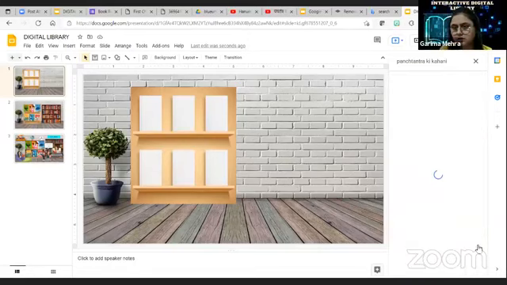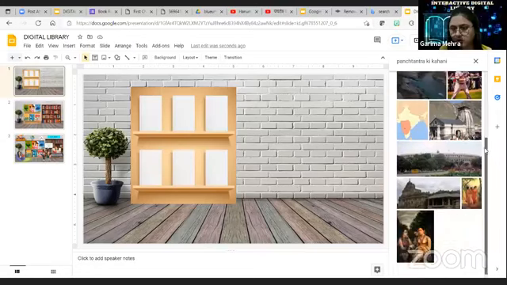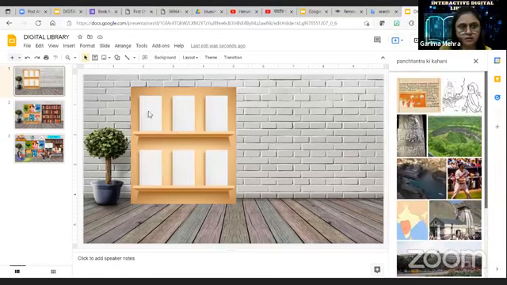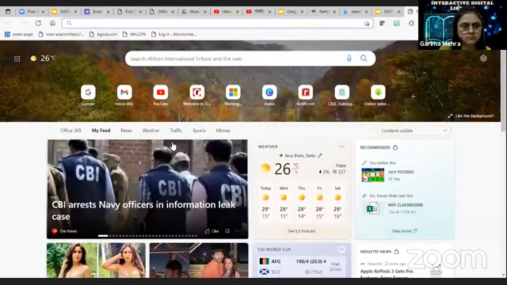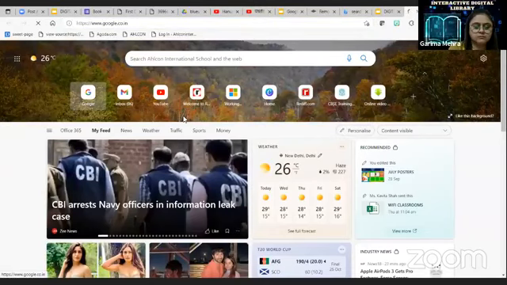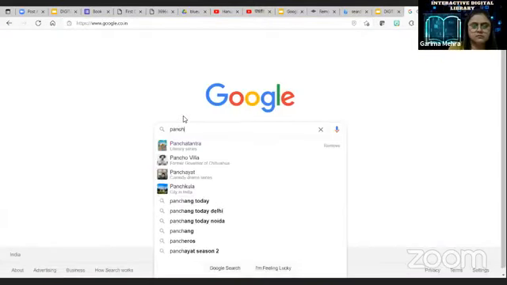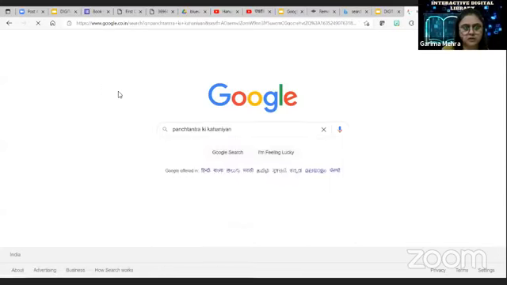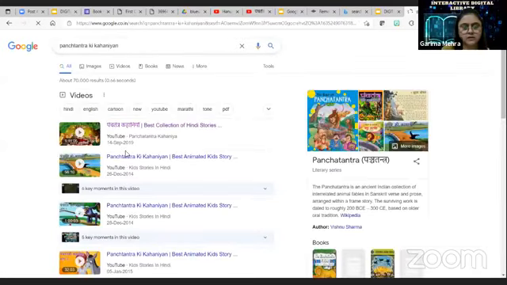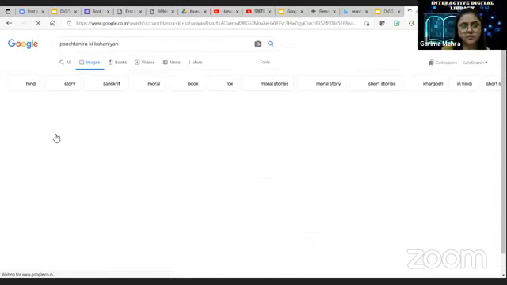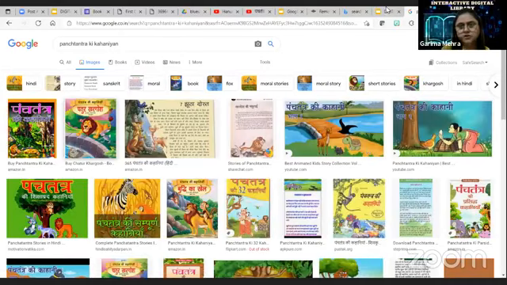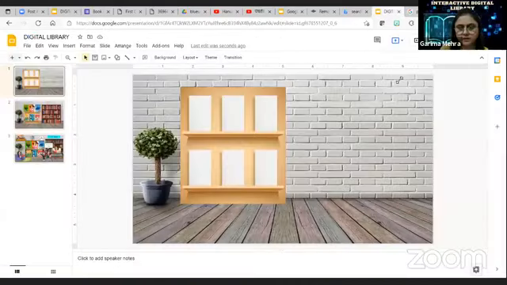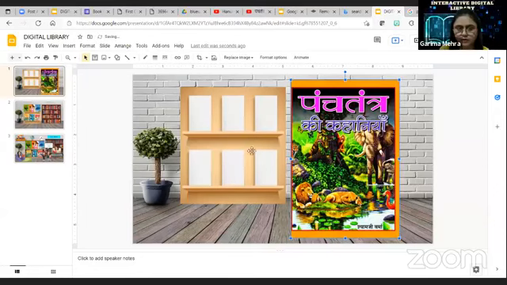So I can get it over here, or otherwise you can get it from Google if you don't find the images here. Go to images and you can have the cover page of the book, as creative as you want. You can copy this image, go back to your Google Slides and paste it. You can resize it according to your frame.